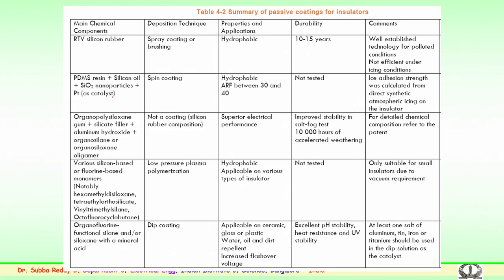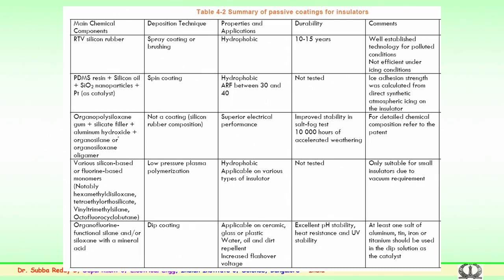The second is the PDMS resin plus silicon oil plus silicon dioxide nanoparticles. Here again they use a spin type of coating, mainly so that the hydrophobicity properties are improved. Here it is in the development stage, not a fully tested and proven technology. Here again it is mainly targeted at ice adhesion strength, which was calculated from direct synthetic atmospheric icing of the insulators.